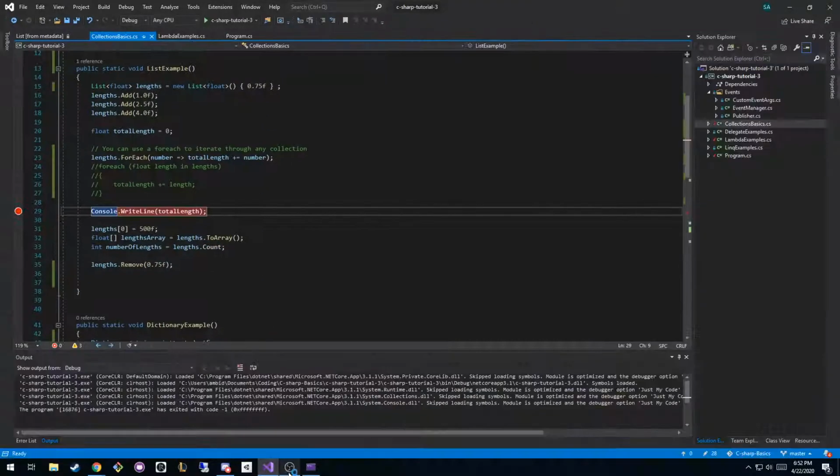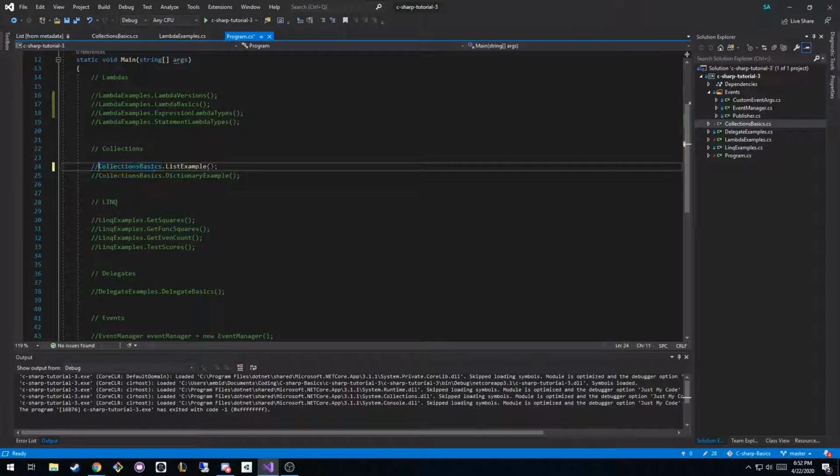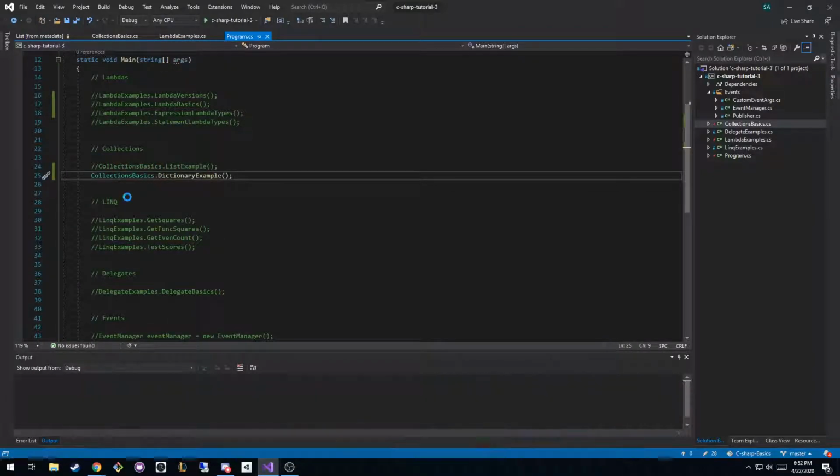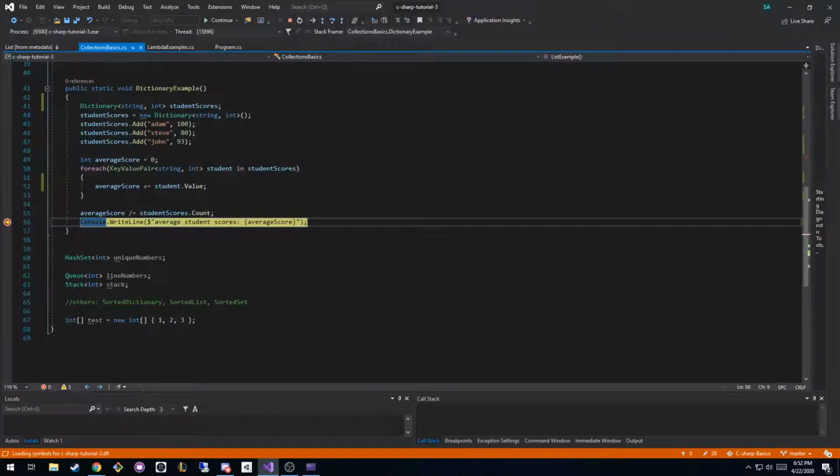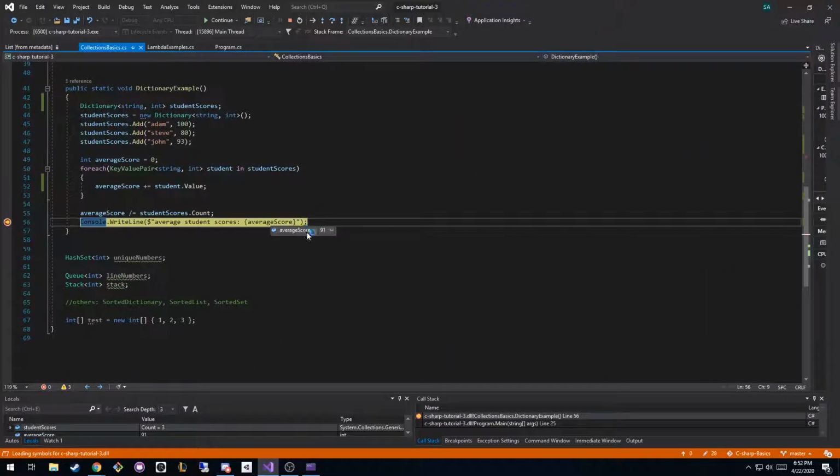I've got to comment out this one and uncomment this one. When we get to this line, you can see the average score is 91. If we added up all these numbers and averaged them, I assume it would be 91.